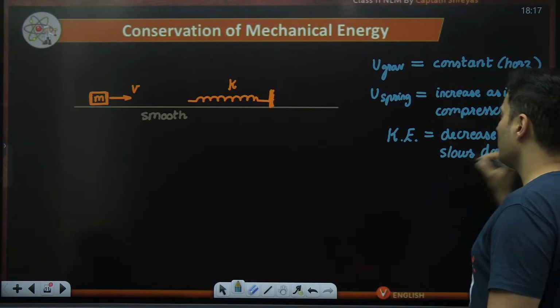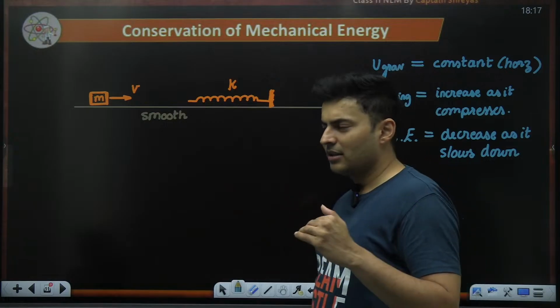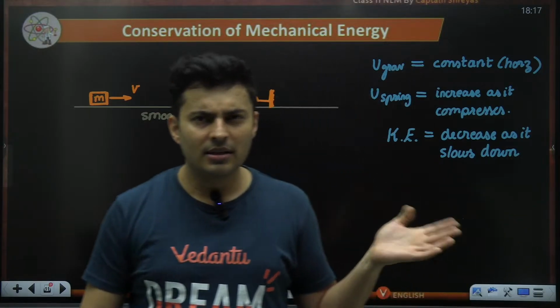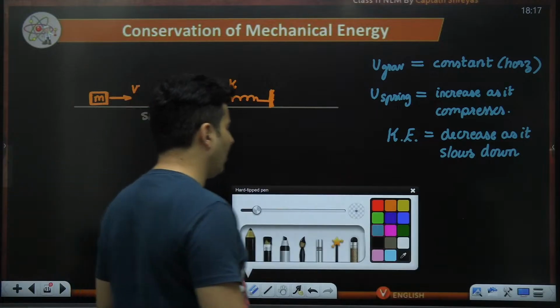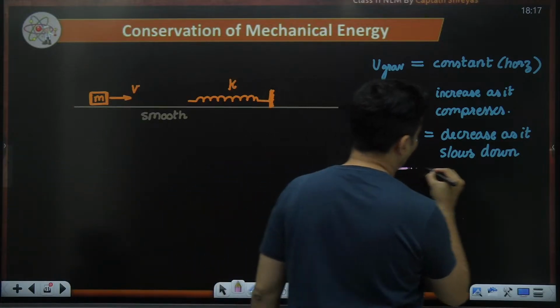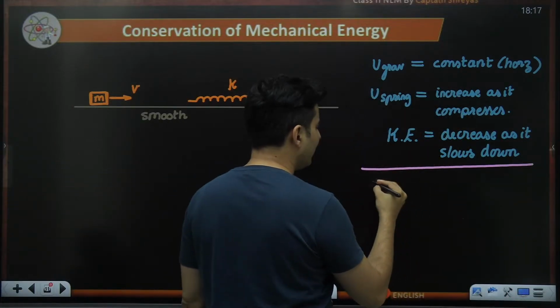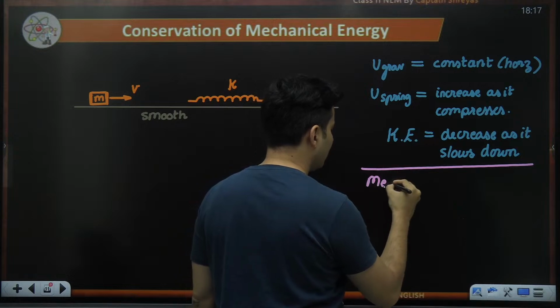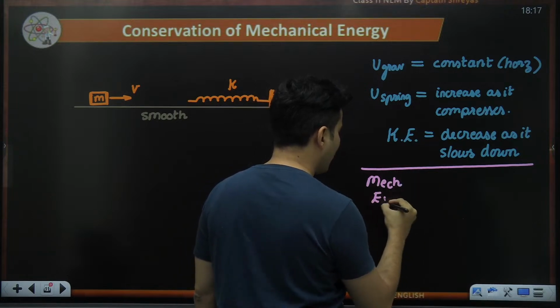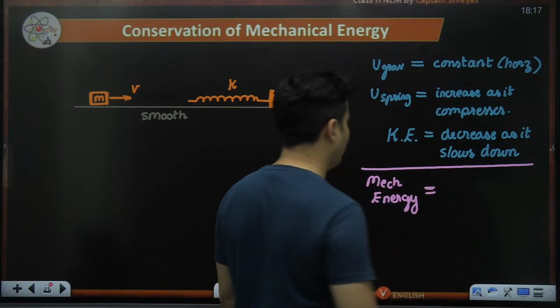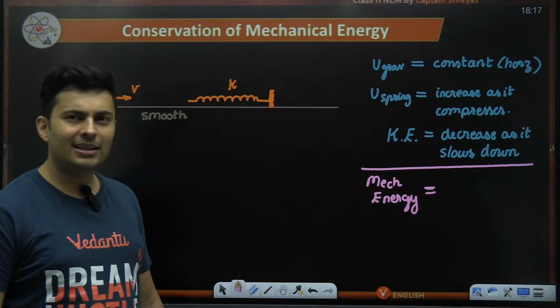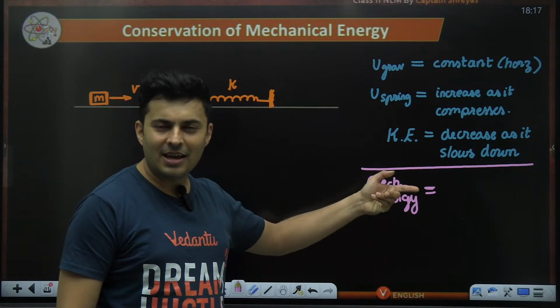Okay, perfect. So kinetic energy is decreasing, spring potential energy is increasing, and gravitation-wise there is no change. If you total all of them, that will give me the mechanical energy. What is happening to the mechanical energy? Can you guess, my dear warriors? The mechanical energy will remain the same.